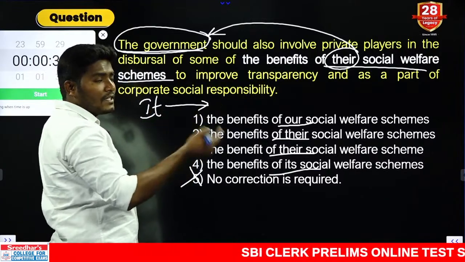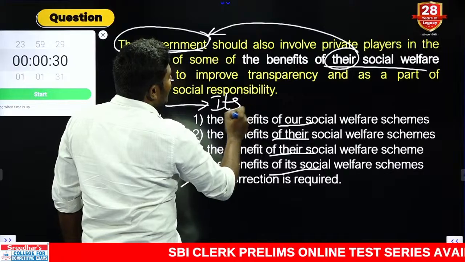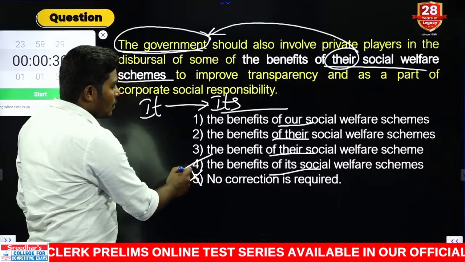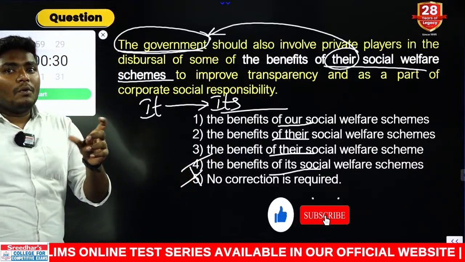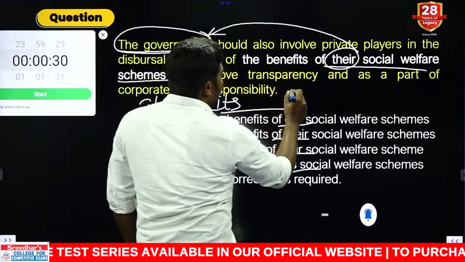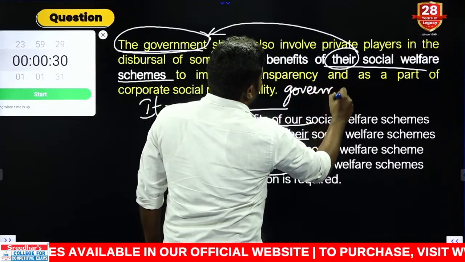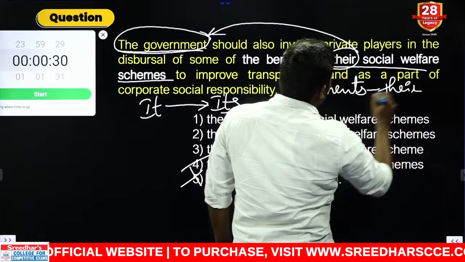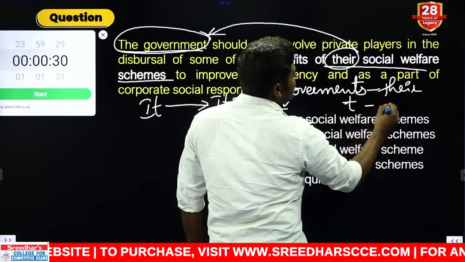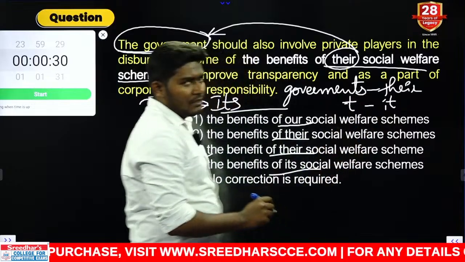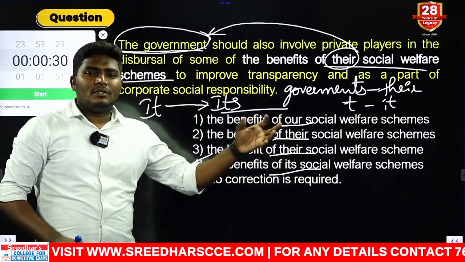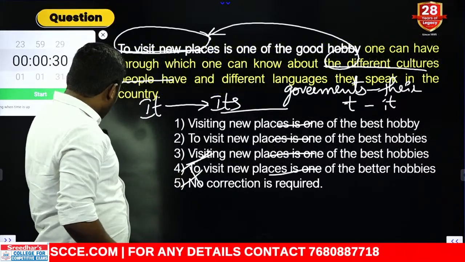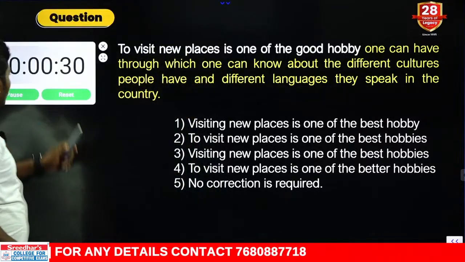When we are speaking about the welfare schemes of the government, we should go with its welfare schemes or its social welfare schemes. So it must be followed by its combination only. So answer should go only with the 4th one. That is a noun pronoun agreement. Okay. Let us say governments is given. Governments. In this category, what we can use? Can you tell me? Absolutely we can use there. Since it is only singular government, it must be followed by its or it combination. So this is nothing but noun pronoun agreement. This is also part of concord. Clear? So answer should be absolutely the 4th option. Next, question number 5. Your time starts now.